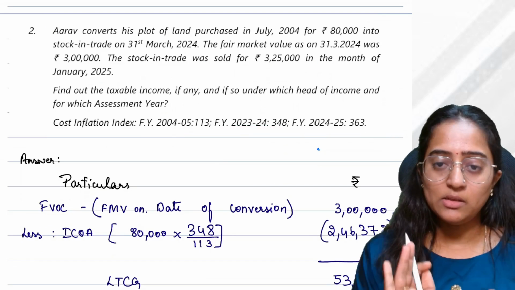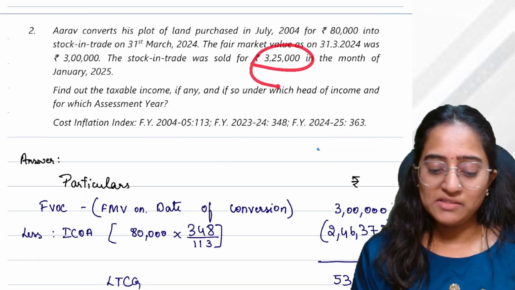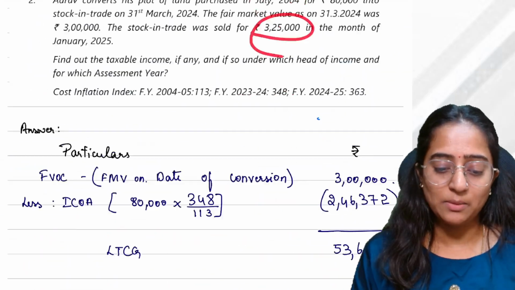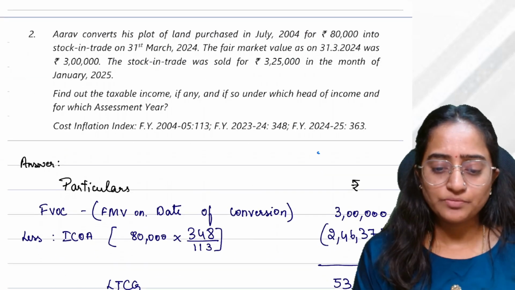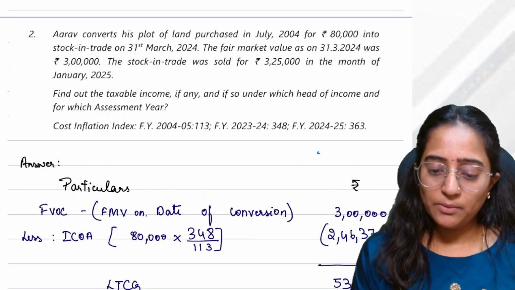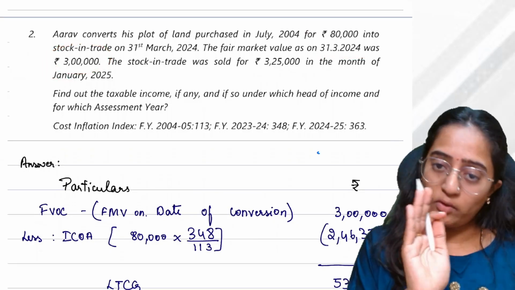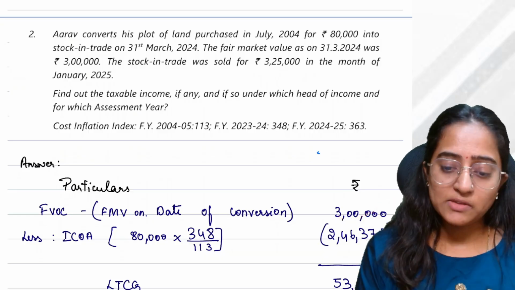See here, simple, very simple concept. You already have the sale price. In case of your PGBP, it is very simple. First, let's go with the capital gain only for clear understanding. How much is the fair market value as on the date of conversion? 3 lakh. If I would have sold, I would have sold it at 3 lakh only. What is my cost of acquisition?